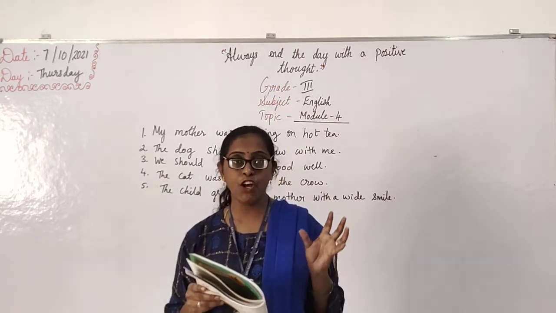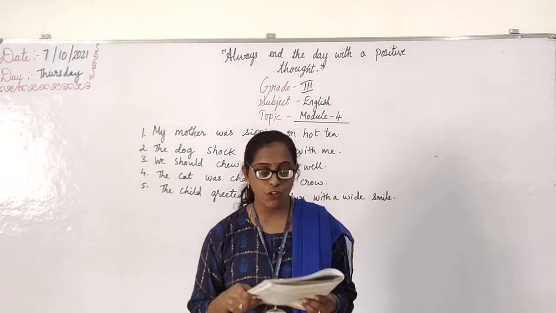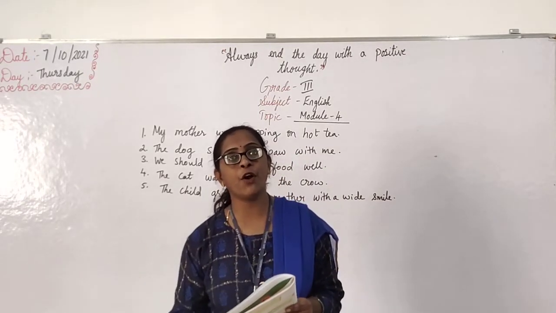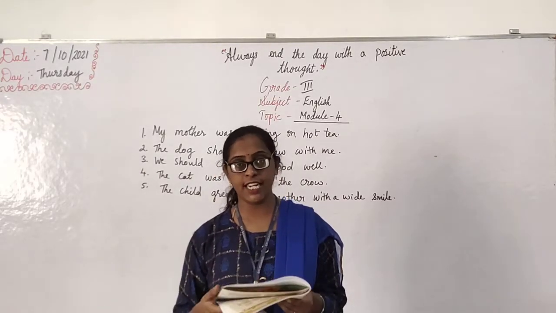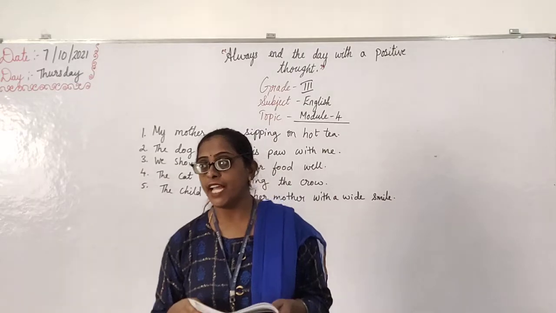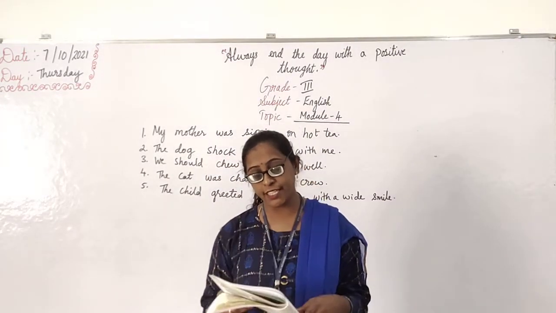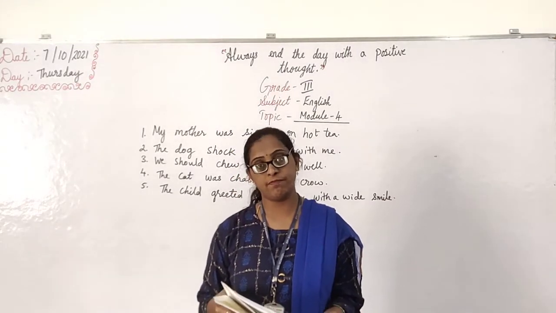Aware. Aware is an adjective, right? Awareness is a noun. So when you use ness there, it turns into the noun. Understand, children? Next is calculate. Calculate is a verb. If you write calculation, it becomes a noun.